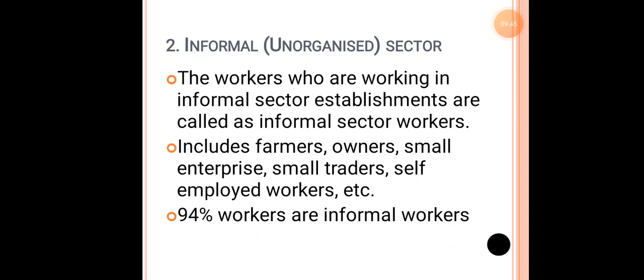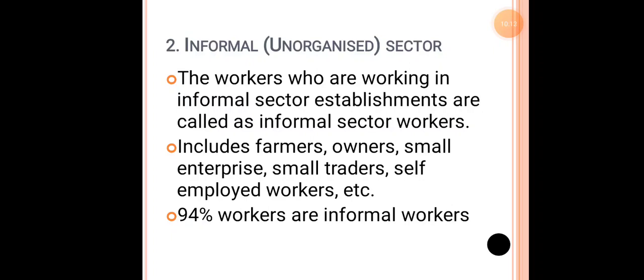For example, I could be doing the business of trading clothes. I can be the middleman, purchasing goods from a production center and selling them to retailers or shops. That is a kind of self-employment. Keeping a shop of stationery is also self-employment. Keeping a shop of vegetables or fruits is also self-employment, which will not be registered under the government.